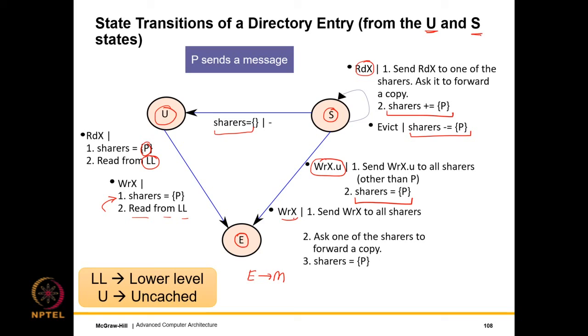And if there is a write miss, we need to do three things. We send a write miss to all sharers. We ask one of the sharers to forward a copy, and the list of sharers is just P. So this, I hope, was very straightforward, what the directory is going to do. There is no hidden rocket science or magic sauce in here. This part is relatively simple.